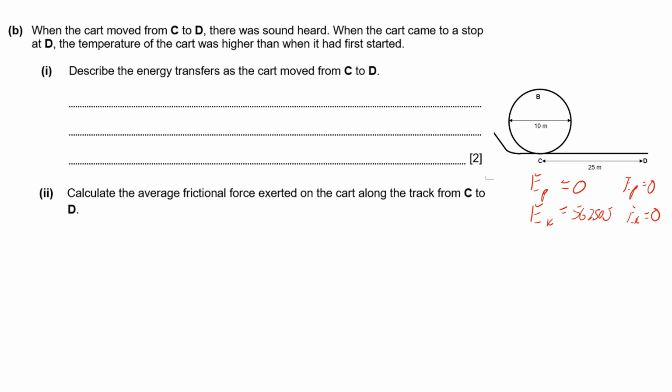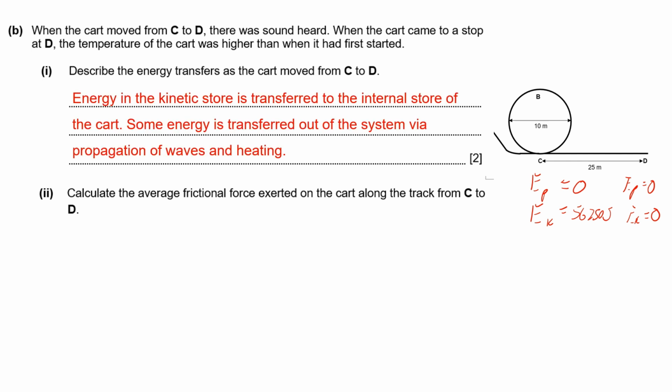Now, what energy transfers have occurred? The kinetic store is transferred to the internal store because it tells us that the temperature of the cart was higher. So that means that the cart heated up, it had gained some internal energy. In addition, there was sound heard.